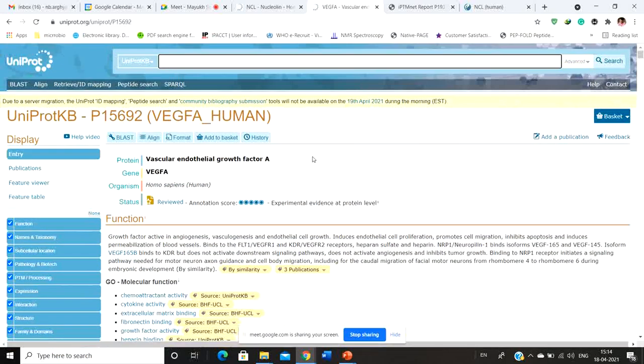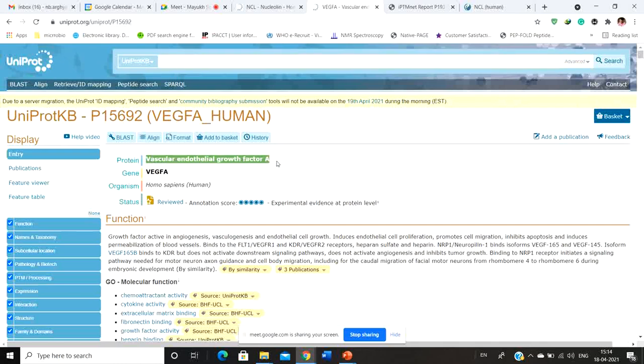The first thing it's going to show you is the name of the protein, that is vascular endothelial growth factor A, and I think you all know what the VGF-A protein is, right, and why it is important, because VGF is really important in angiogenesis. It plays a really important role in angiogenesis. Not only is that one of the key factors of angiogenesis, it also plays a role in apoptosis and many other cellular functions. Then you get the name of the gene and the organism from which it is derived,